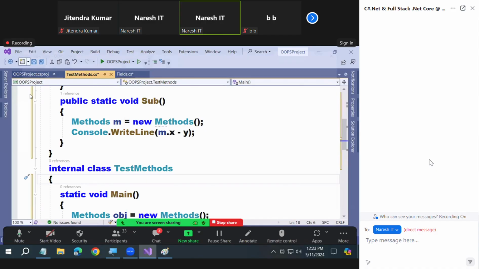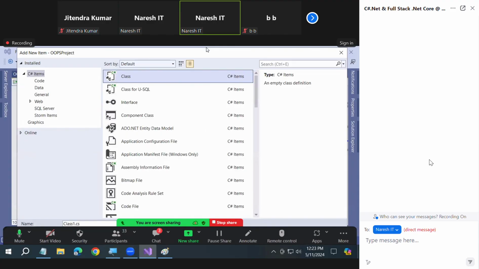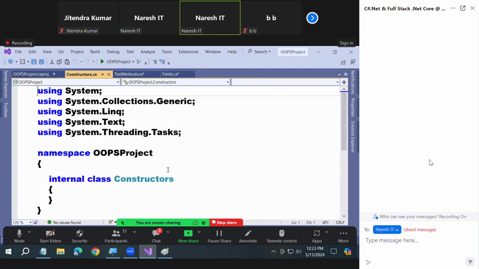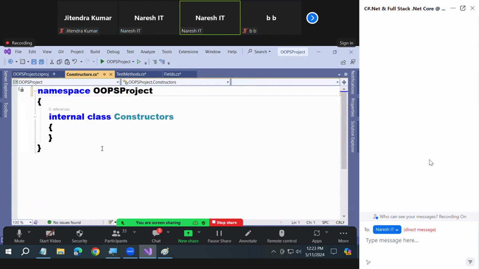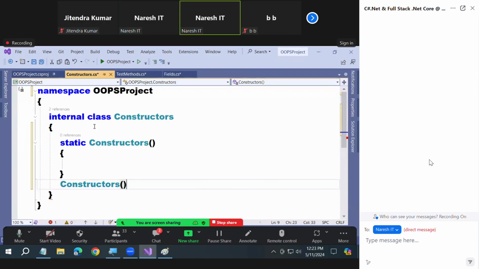To demonstrate this, I want to write a class here. I will name this class Constructors.cs. Just to understand, I gave it a similar name. See, first class fields, second class methods, third class constructors. Observe, in this I am planning to write one static constructor and one non-static constructor. Okay, so how do you write? Static constructor. Next, constructor.